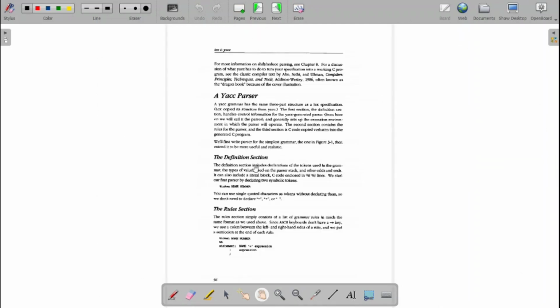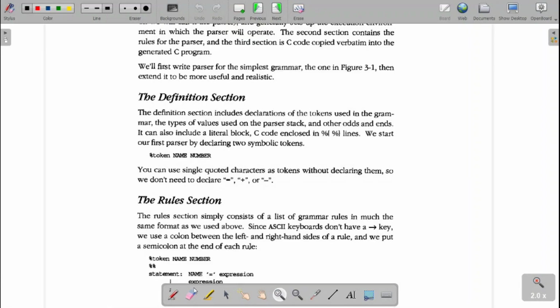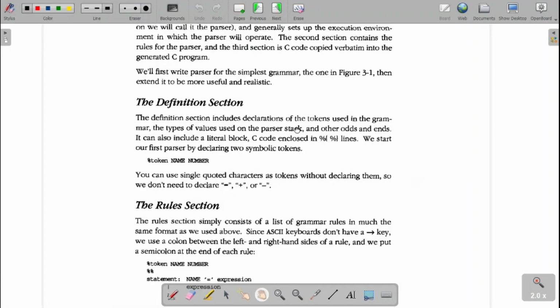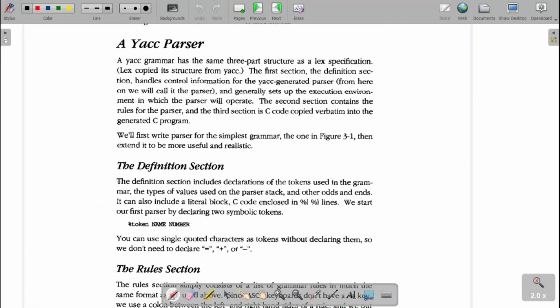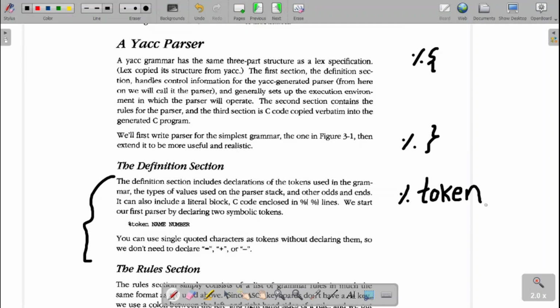Fine. Then the next one, the Yacc parser. How the Yacc parser will be written. A Yacc parser again will have three different sections. The first one will be your definition section. Your definition section again starts with percentage open and percentage close, then I need to list the tokens from the Lex. So what are all the tokens we are receiving from the Lex? That list we need to make. Till there, it will be your definition section.